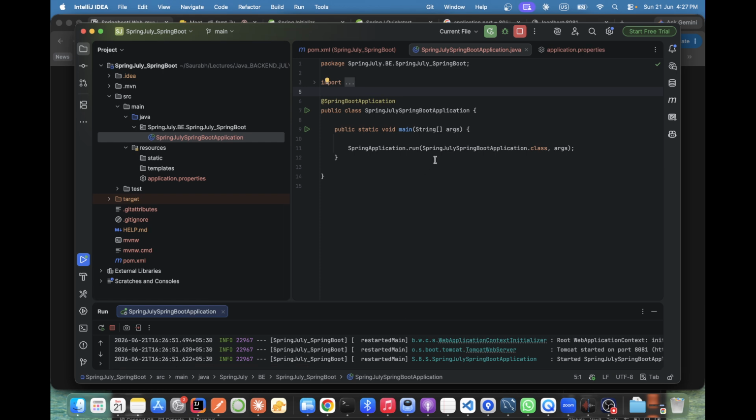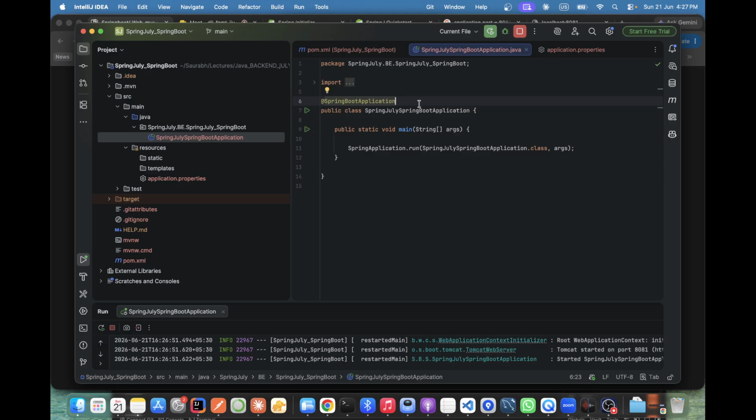Spring Boot application itself. See, this is the annotation, the Spring Boot application annotation. Okay. Correct? So my question: you remember in the last class, what was the first thing to create our application, any beans or anything?